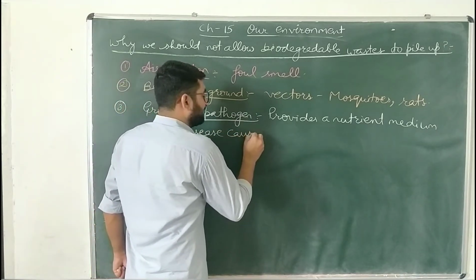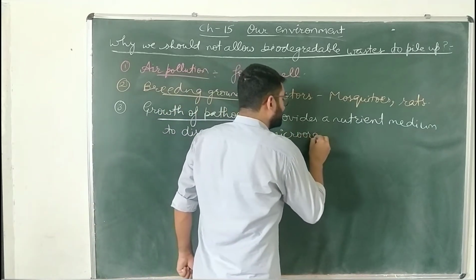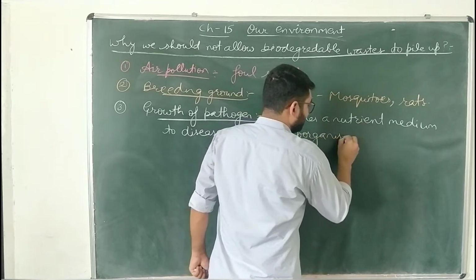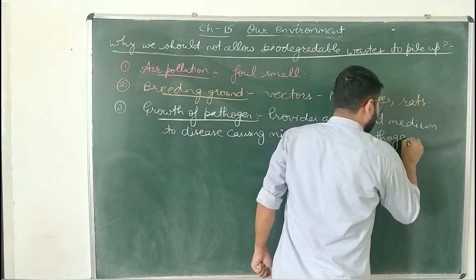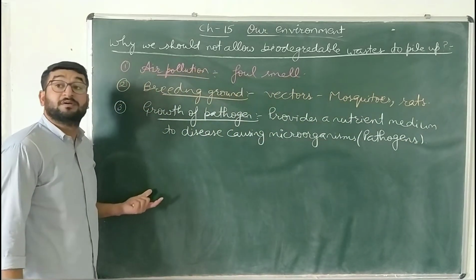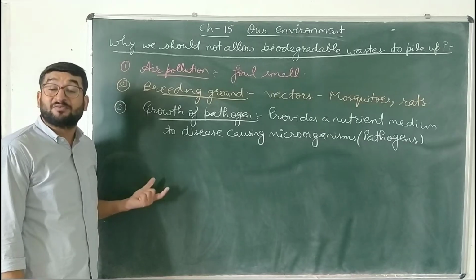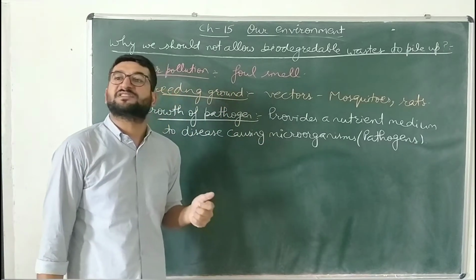And disease-causing microorganisms are known as pathogens. So their growth increases. And if their growth increases, their number increases, and henceforth, more diseases will spread in the surroundings, in the area where that pile or that group of biodegradable waste is there.